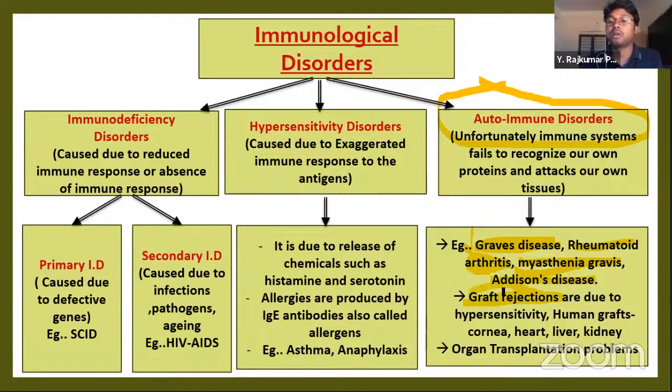First of all, you must know what is meant by grafts. You have been hearing about new techniques in the medical field, that there is transplantation of organs, isn't it? If anybody's liver is damaged, the patient's liver can be replaced by another person's liver. So the liver is taken from another person and transplanted into the patient.